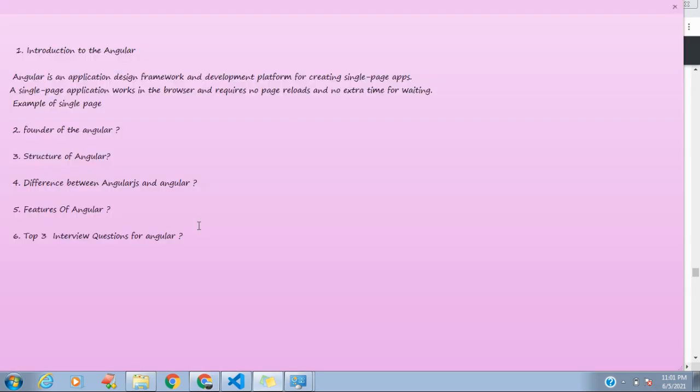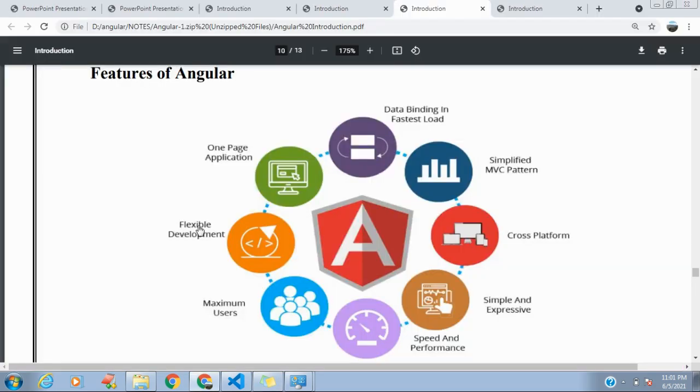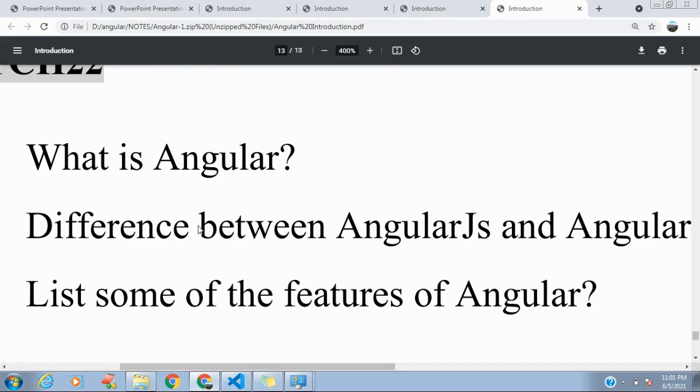And the last one is the top 3 interview questions for Angular, what the interviewer asks during the interview. The first question may be, what is Angular? I already told you what is Angular and the difference between AngularJS and Angular. And the third question is to list some of the features of Angular. And more questions they will ask, like what is TypeScript. These kinds of questions the interviewer asks.